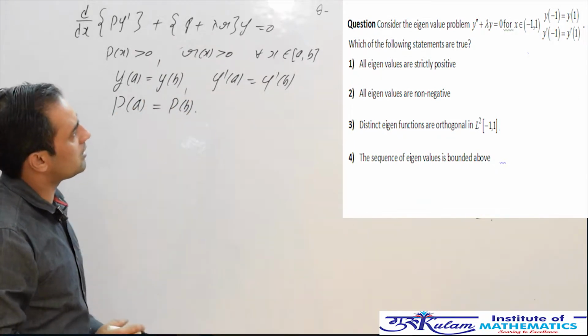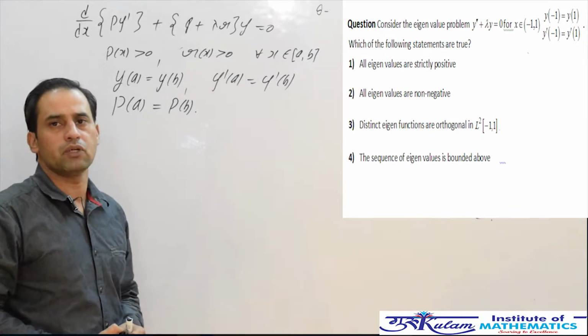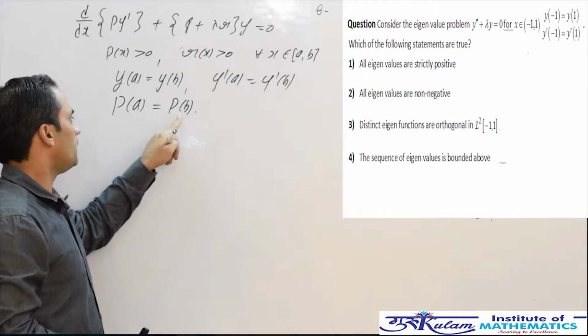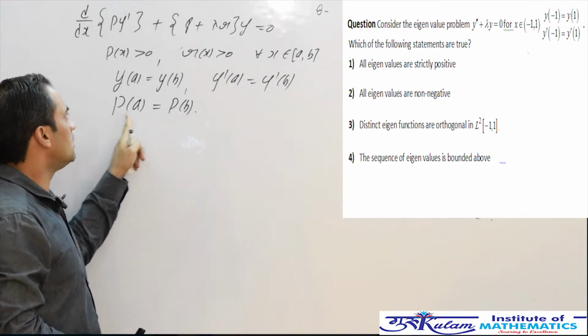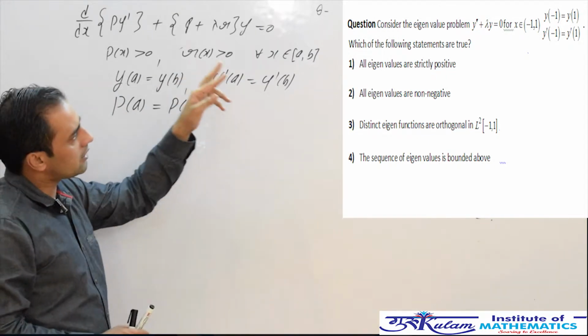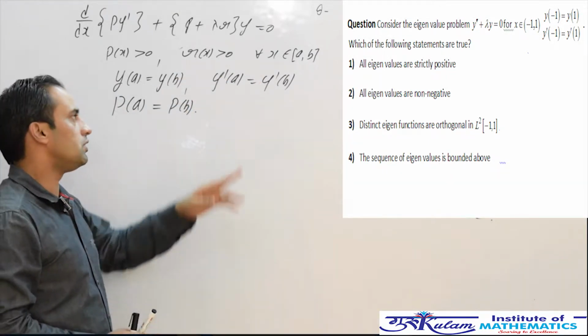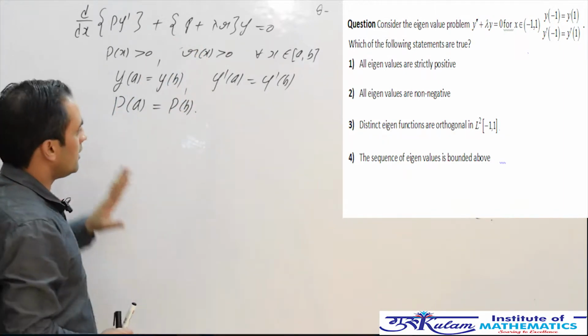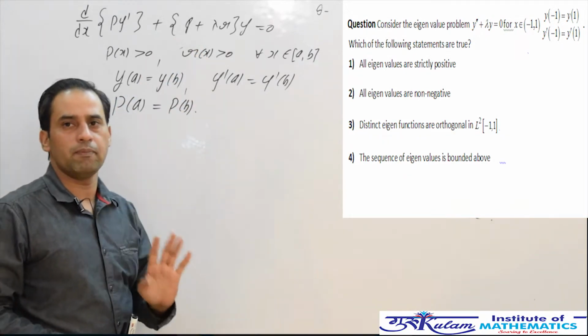For example, in the given equation, p(x) is simply the constant function 1. So p at minus 1 is 1, and p at 1 is also 1, so this condition holds. p(x) is throughout positive on the given interval, and r(x) is again 1, which is also positive. In the given equation, q(x) is 0. This type of equation is called a periodic boundary value problem.